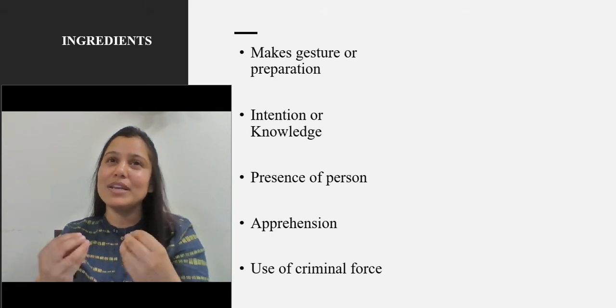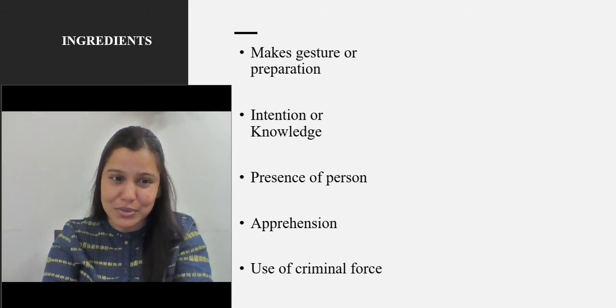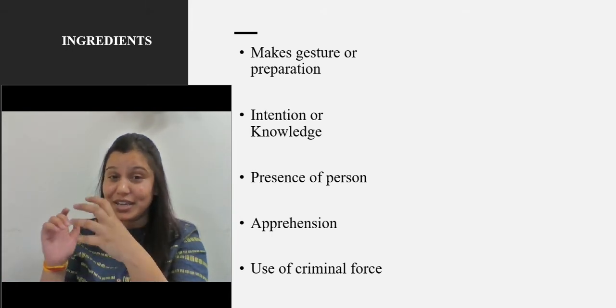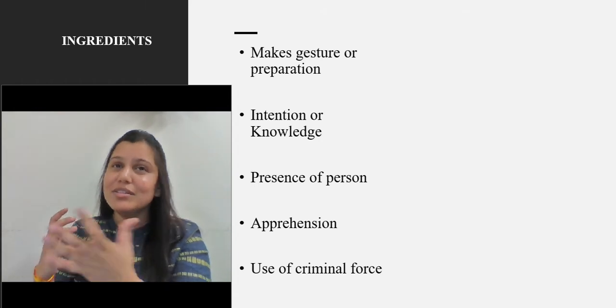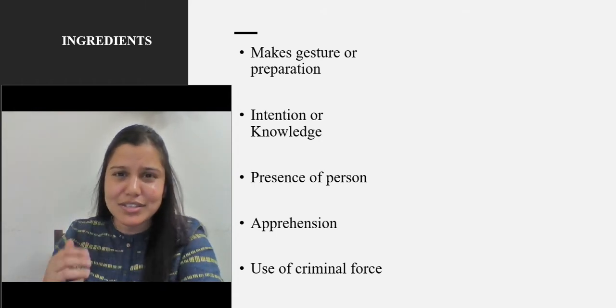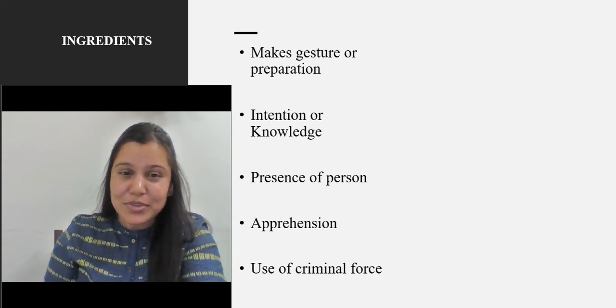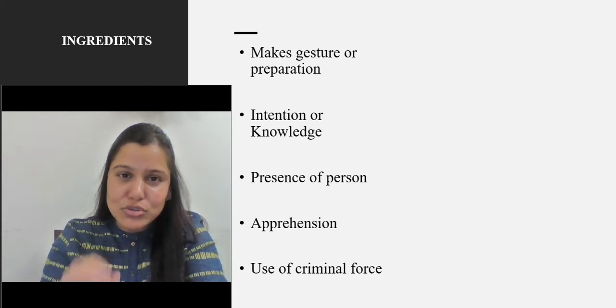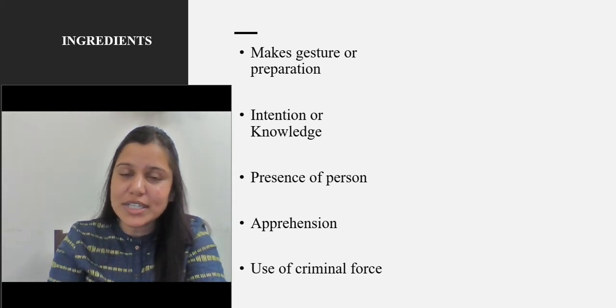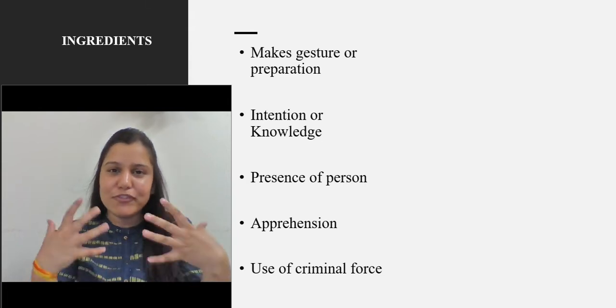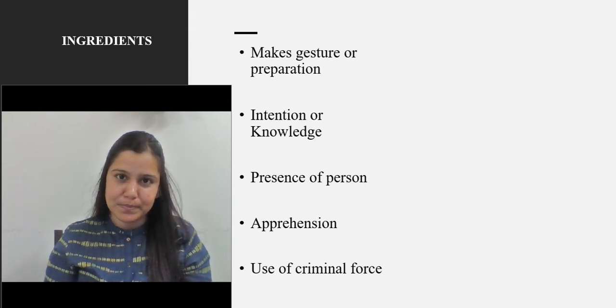A simple layman standing in front of you, and suddenly you start cleaning your weapon, will of course have it in his mind that you may use criminal force. In this section, it is very important that the person is physically present in front of you.